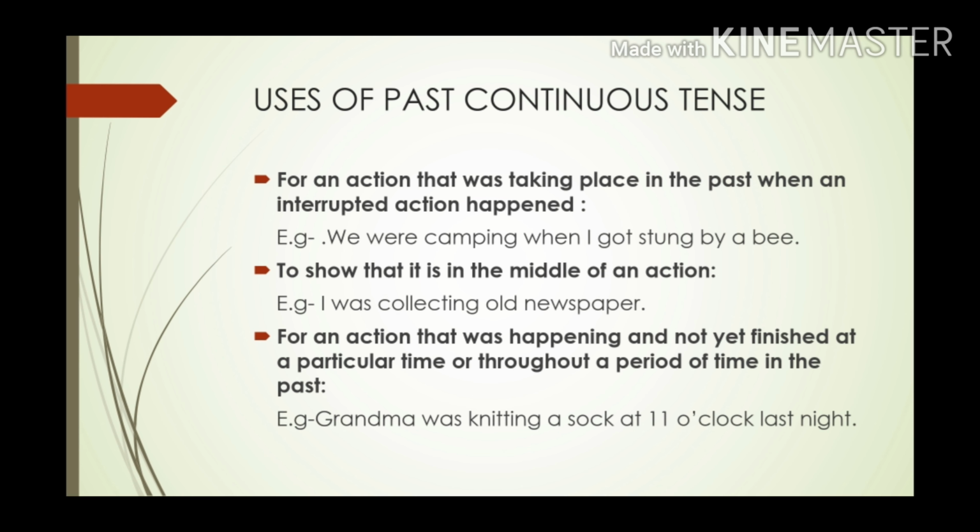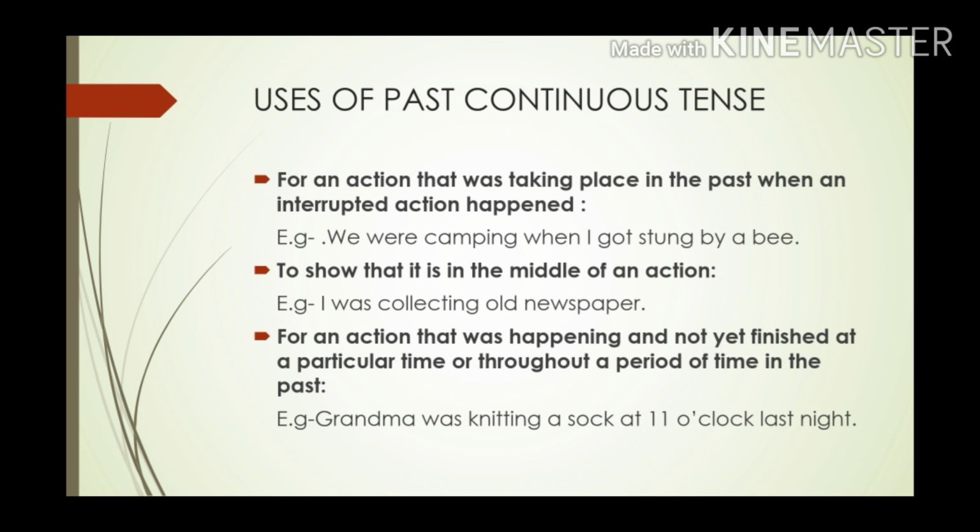For example, grandma was knitting a sock at 11 o'clock last night. Now we don't know whether that work or the action was completed or not. So for telling this thing also we will use past continuous tense. Grandma was knitting a sock at 11 o'clock last night. So this was our past continuous tense.